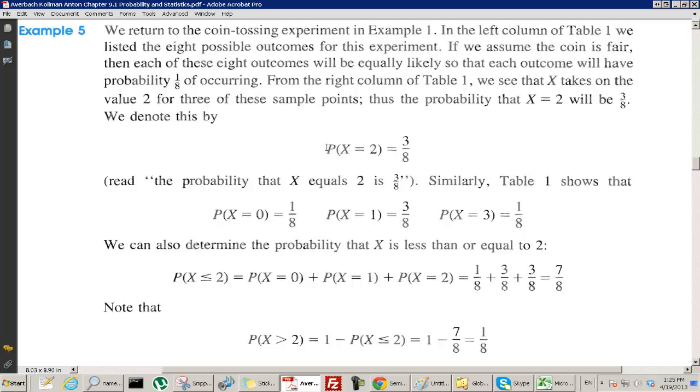So this looks very confusing, but if you were able to put quotation marks here, you'd say the event called x equals 2.